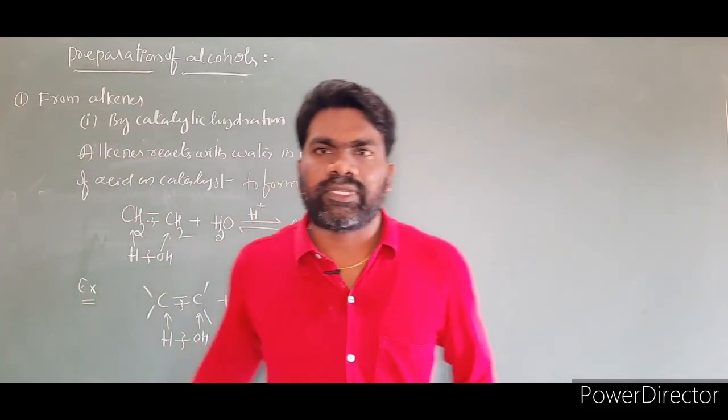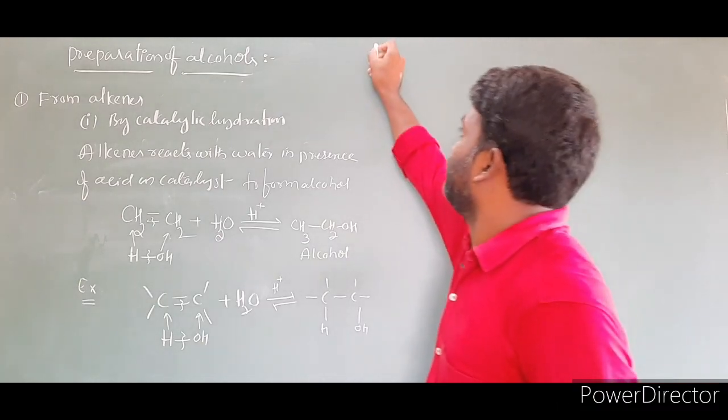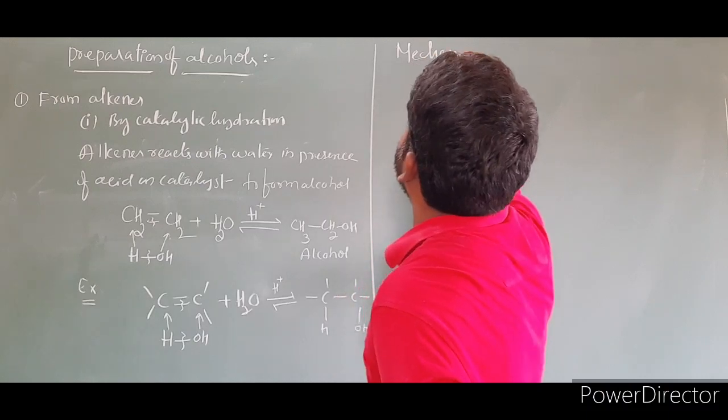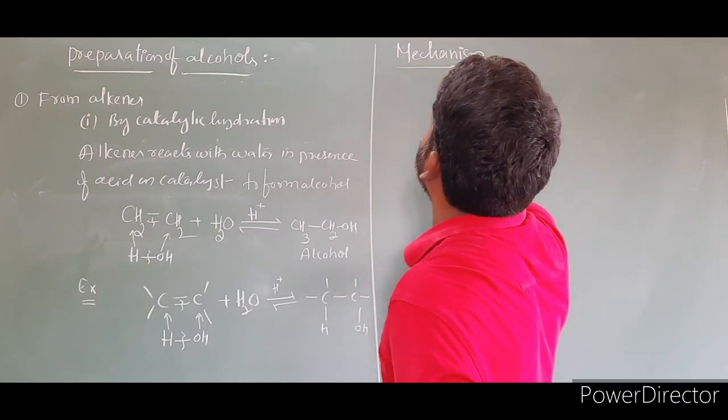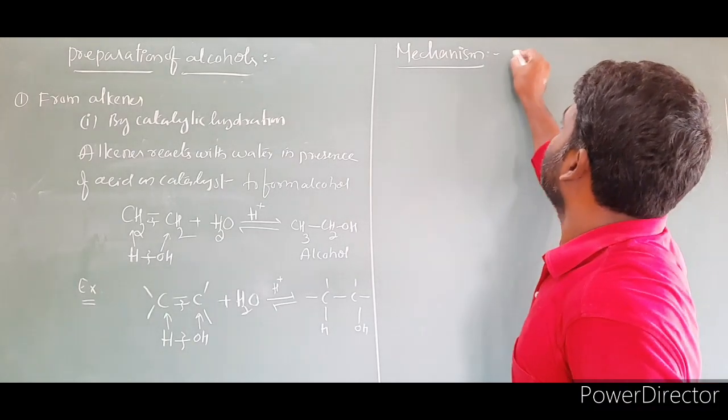Now for this general reaction we have to write the mechanism. The mechanism involves three steps.